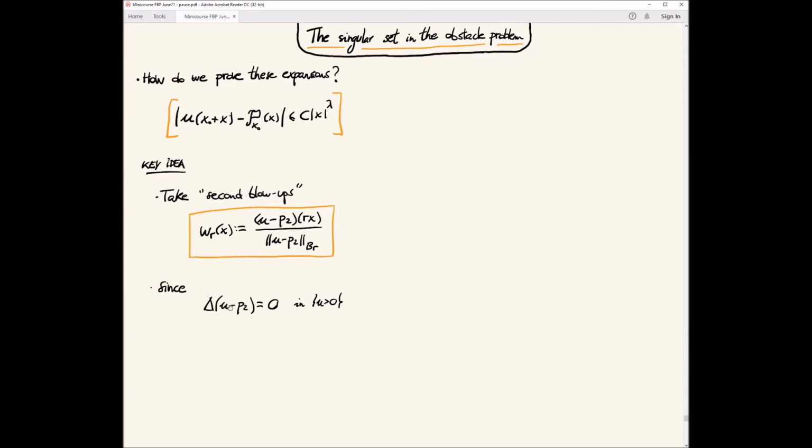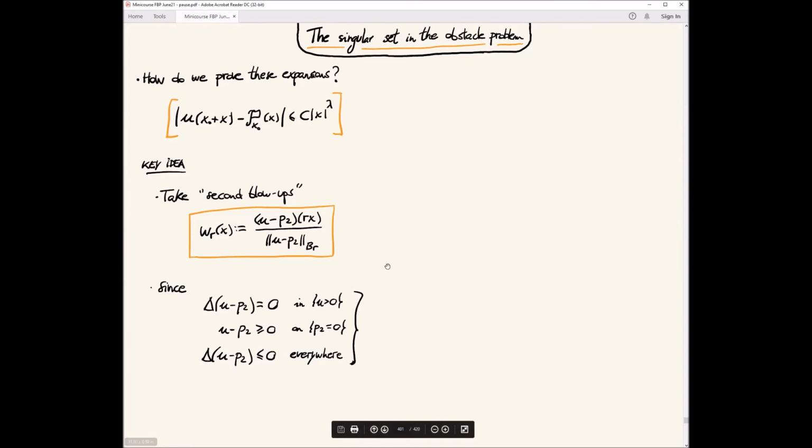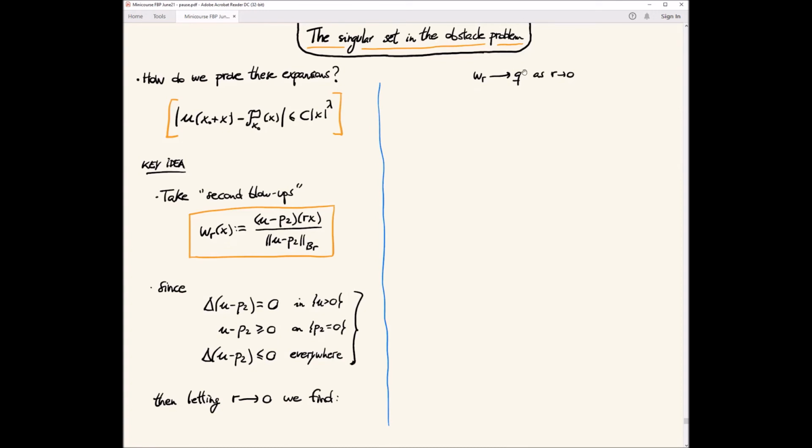Okay, and now u minus P2 is harmonic wherever u is positive, and it's not negative where P2 is 0, and it's a super solution. Sorry, a subsolution everywhere. No, super solution. Yeah, sorry. And then you let r go to 0, and you find that formally, at least, this function will converge to something, a function Q.